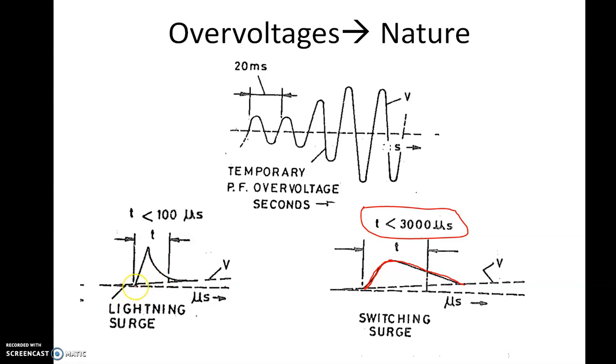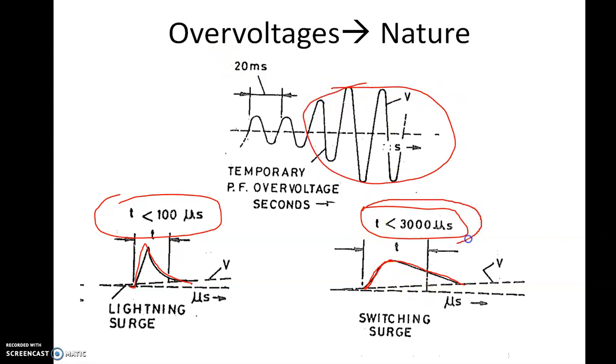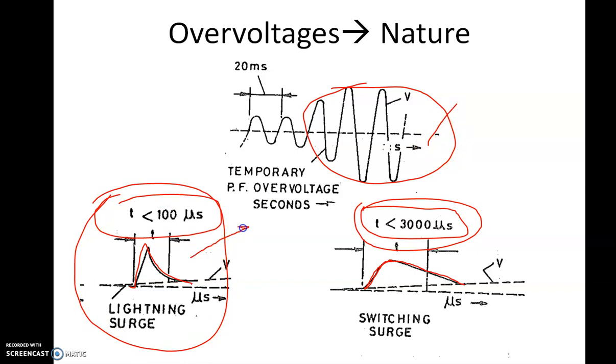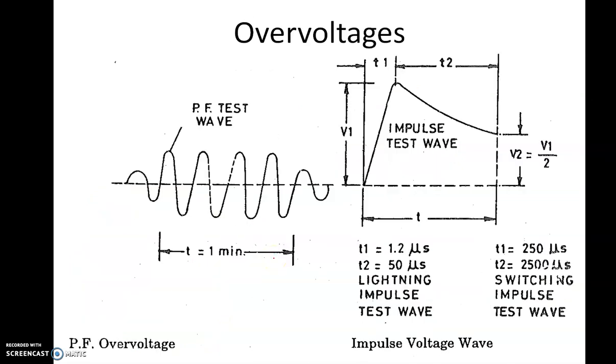Lightning surge is due to, you understand what is lightning. The lightning surge is a voltage which will rise extremely fast and then decay slowly, but the time again is less than 100 microseconds. If you carefully observe the three over voltages, the power frequency over voltage is of a longer duration, in seconds. The switching over voltage is few milliseconds to a few microseconds, and the lightning surge is few microseconds. So this is the smallest voltage but for the longest duration. This is the highest voltage but for the shortest duration.